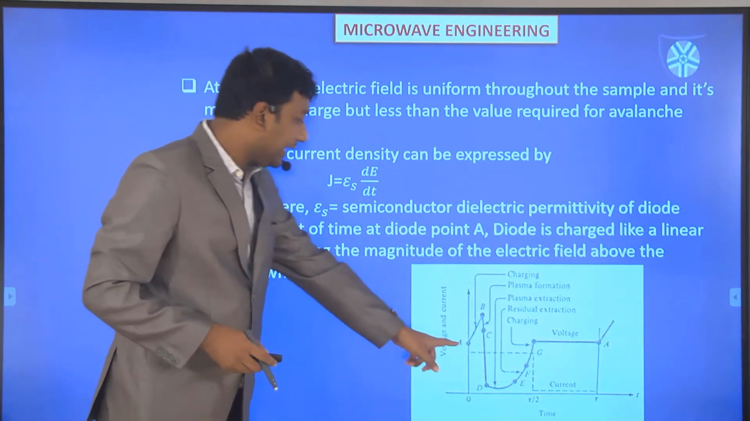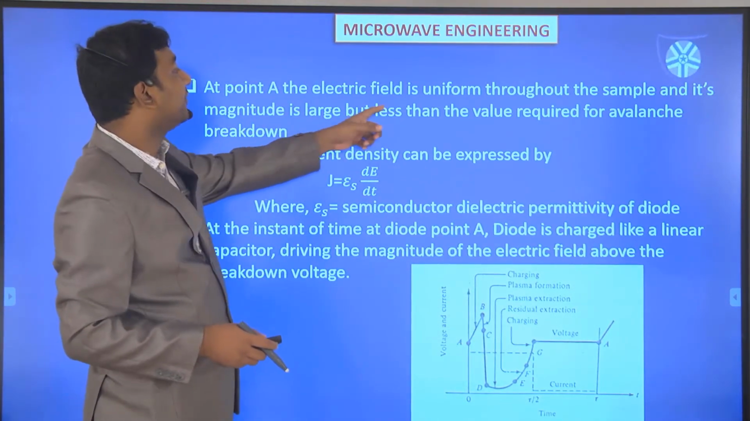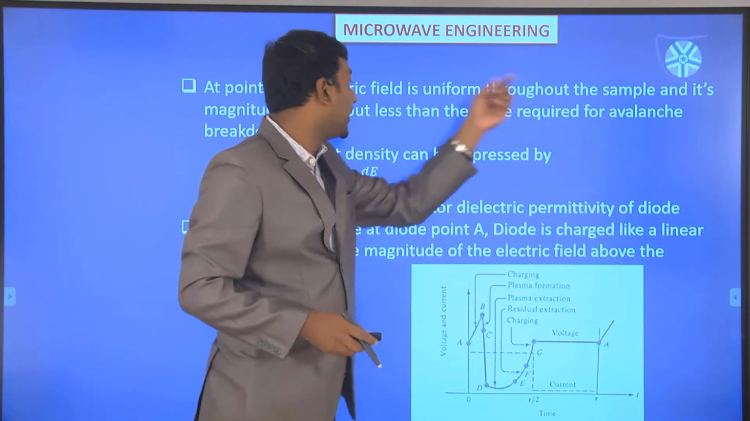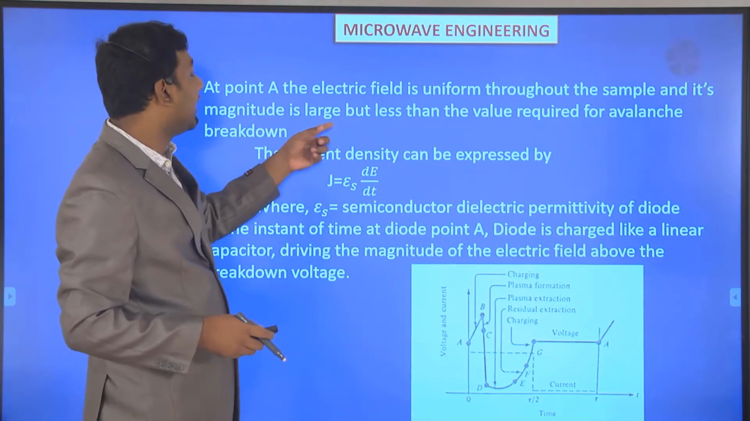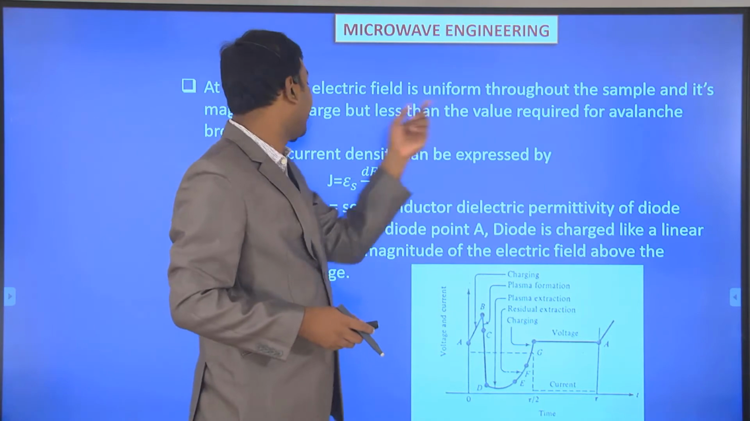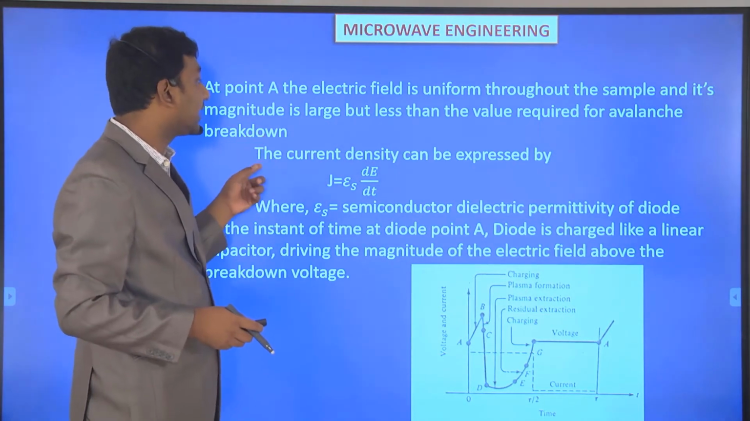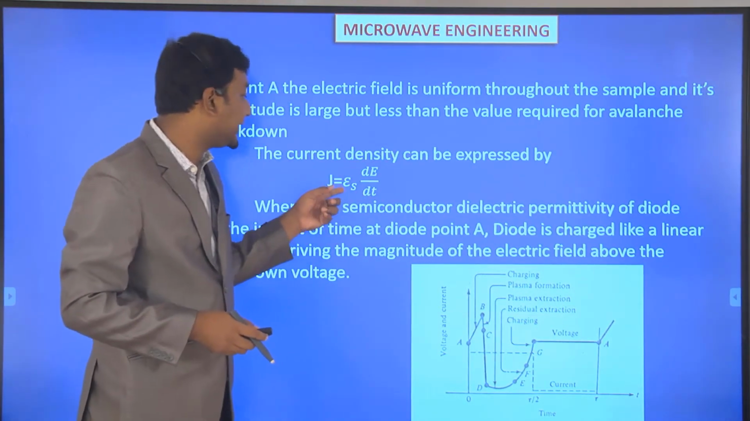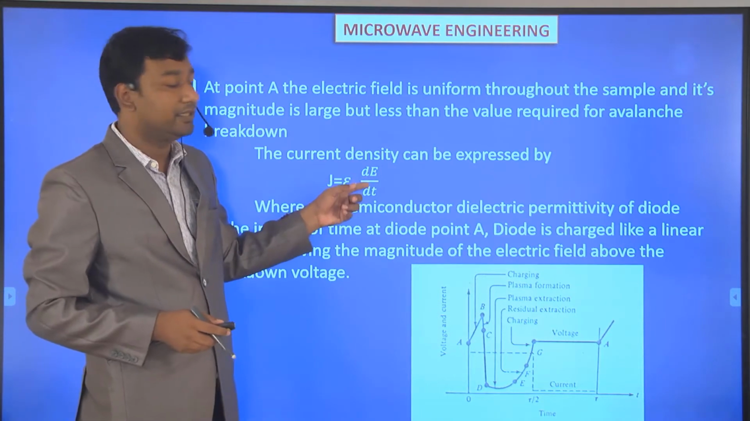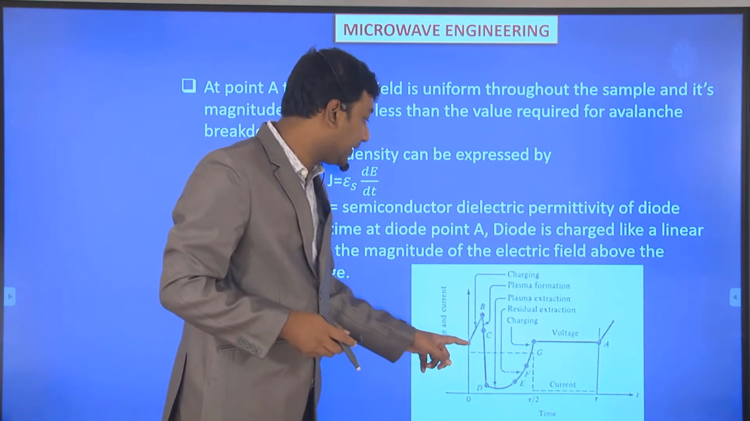So at point A, the electric field is uniform throughout the sample and its magnitude is large but less than the value required for avalanche breakdown. So the current density can be expressed as J equal to epsilon dE by dt. So that is the starting point.